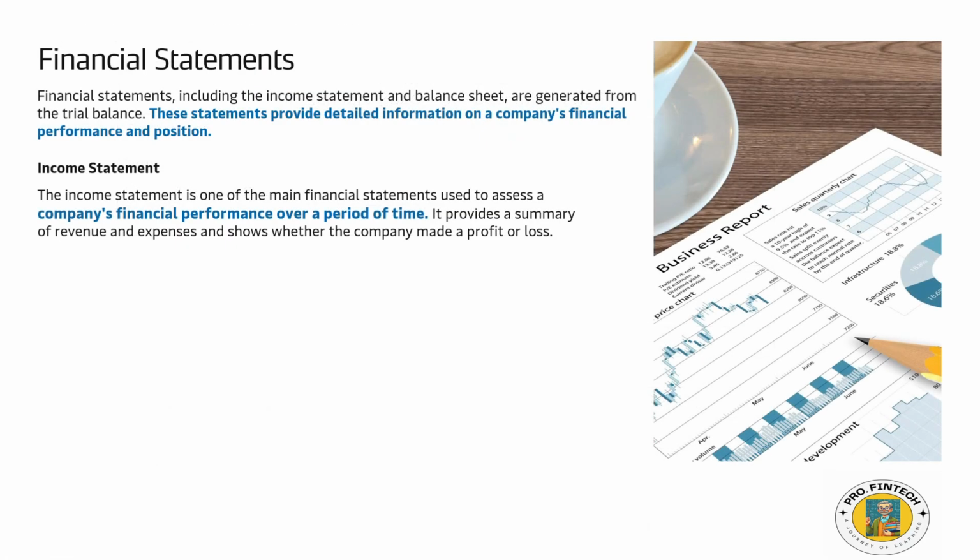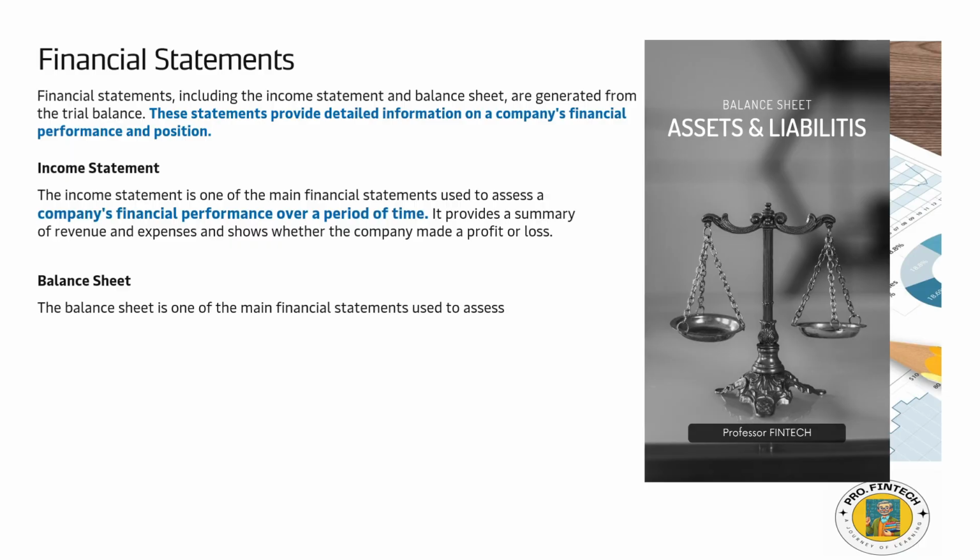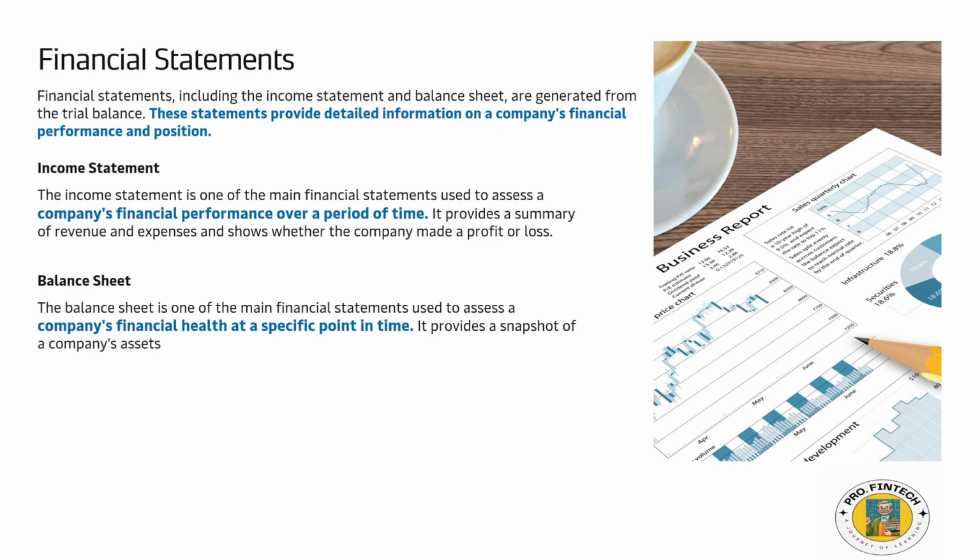Now next we will move on to the next part of the financial statements, that is the balance sheet. The balance sheet is one of the main financial statements used to assess a company's financial health at a specific point in time. It provides a snapshot of a company's assets, liabilities, and equity. So here again I have highlighted the company's financial health at a specific point in time. What I mentioned for the income statement was over a period of time. And here I'm mentioning a specific point in time, meaning on a specific date, as of now, what is the financial health of an organization.